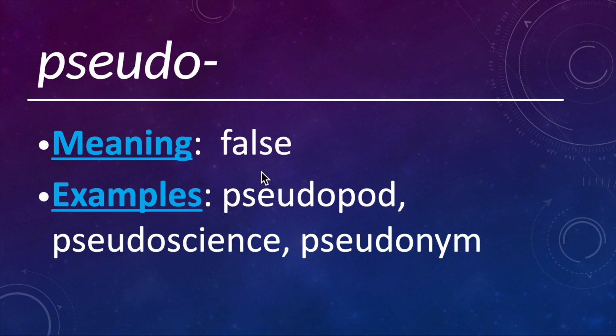Pseudo means false. So pseudopod basically means false foot. So this is things like slugs and snails. They have a false foot. Pseudoscience refers to false science. So this is things like astrology, things that sound scientific, but they really aren't scientific. And then pseudonym is a false name, like a pen name that an author might use.